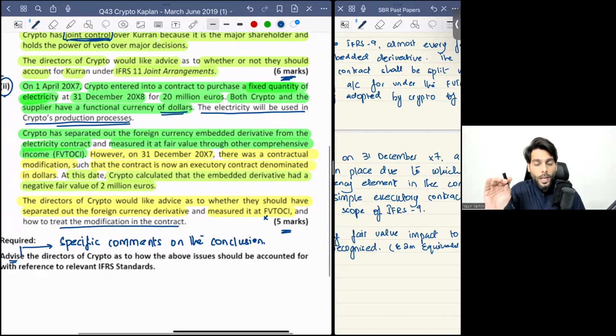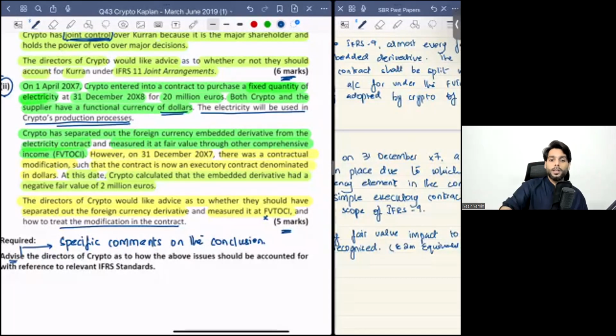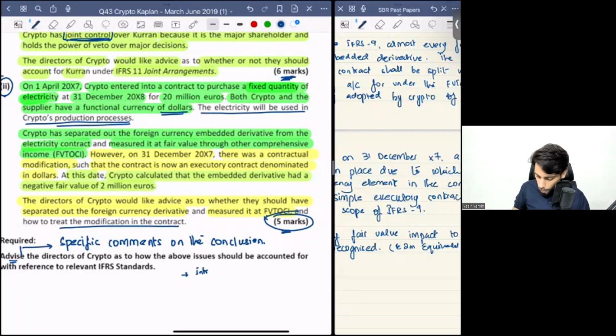The treatment of the modification of the contract is such that this is an executory contract. This is not a derivative contract anymore. So any impact recognized to date needs to be reversed, and that is it. Just for 5 marks, you need to make sure that you talk about the intro. You talk about how embedded derivatives are accounted for. The third part should be that it should be accounted for under fair value through P&L, not FVOCI.